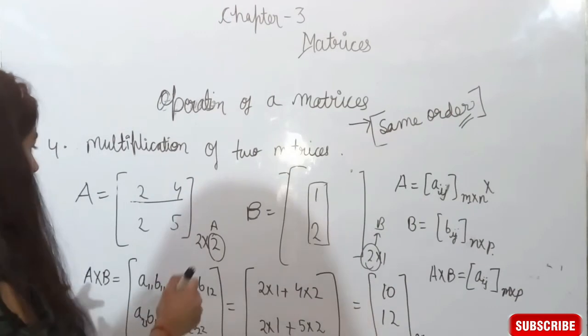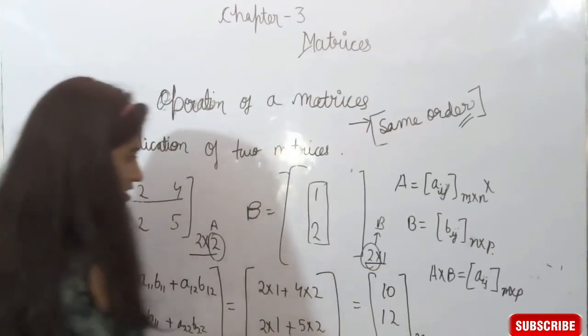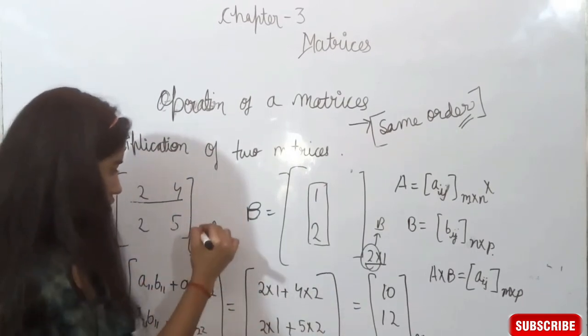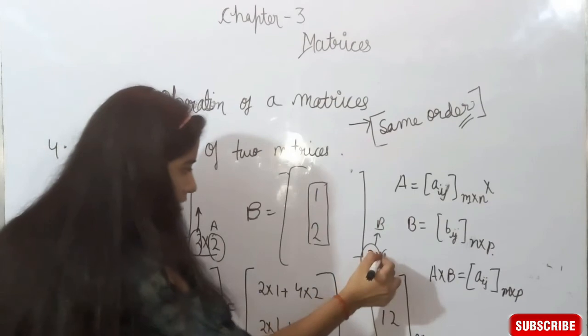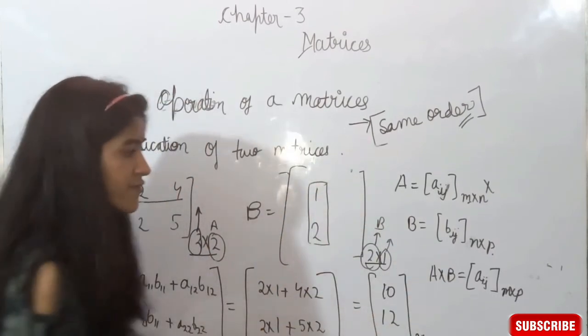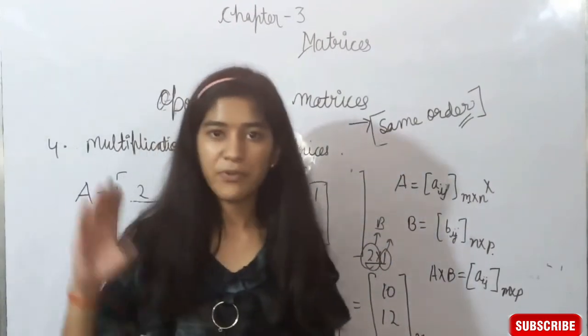Here you can see a 2 cross 2 matrix is multiplied by a 2 cross 1 matrix. We get a matrix of order 2 cross 1, which is m cross p. So it's all about the operations of matrices.